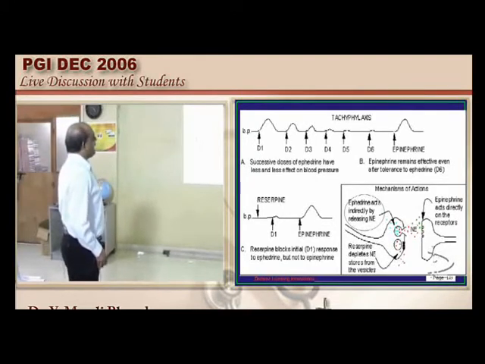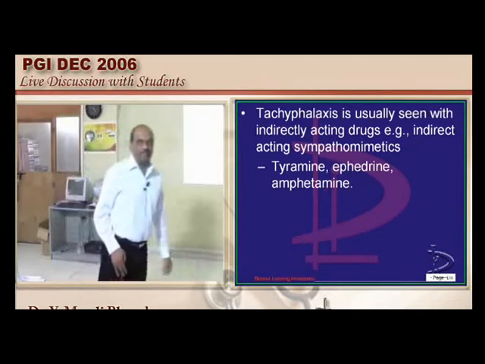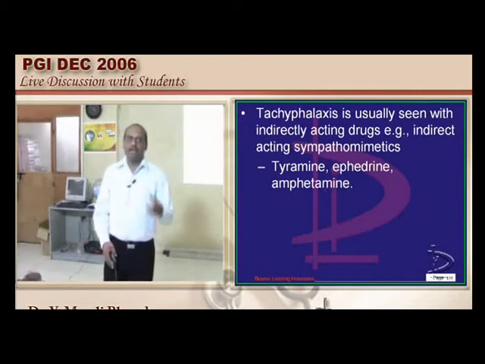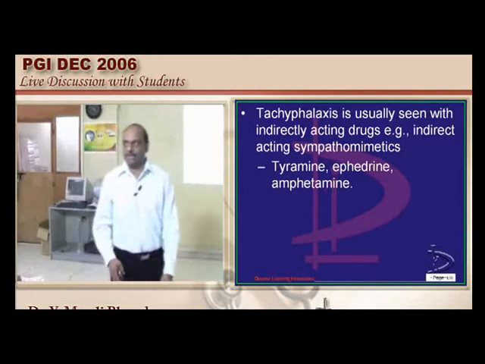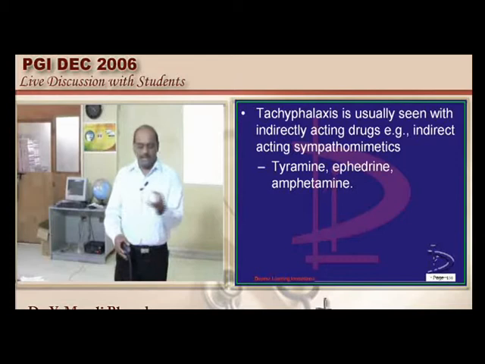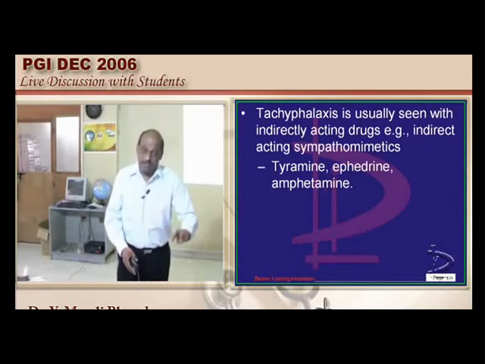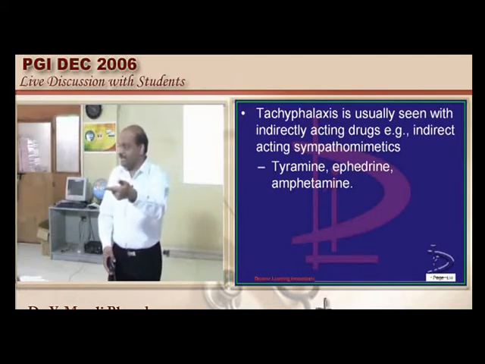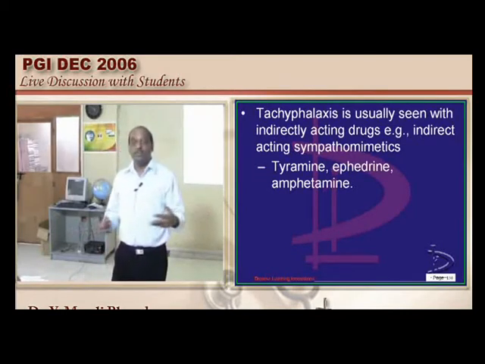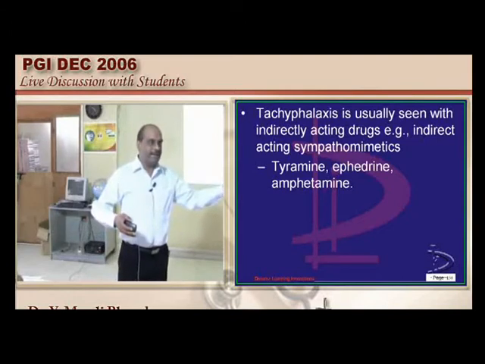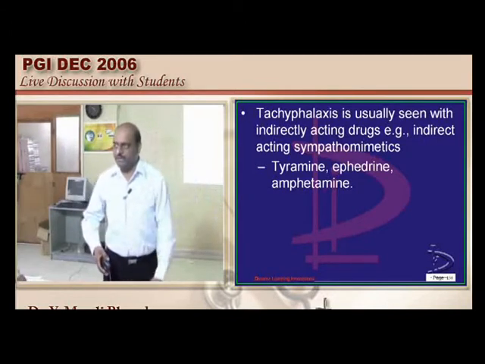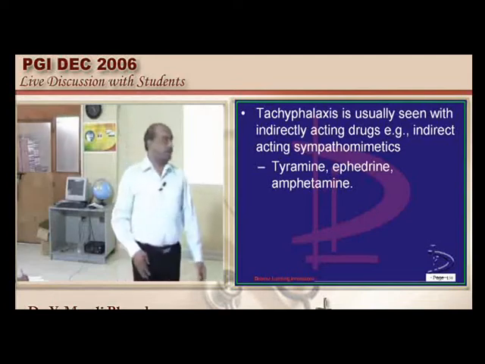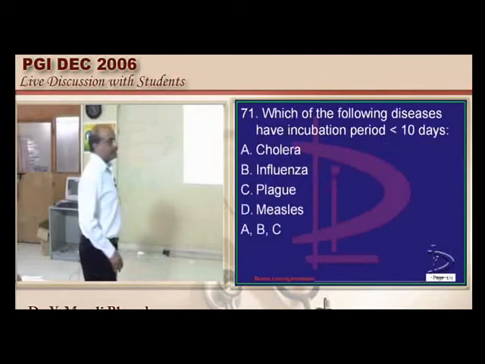So tachyphylaxis is generally a problem, especially with indirectly acting sympathomimetics, because for an indirectly acting sympathomimetic agent, it needs to have a good vesicle, the neurotransmitter inside must be good, and the receptor must be good to receive that neurotransmitter. So many factors are there where failure can occur, and on successive administration of an indirectly acting sympathomimetic like ephedrine, tachyphylaxis will be there, is what needs to be remembered.